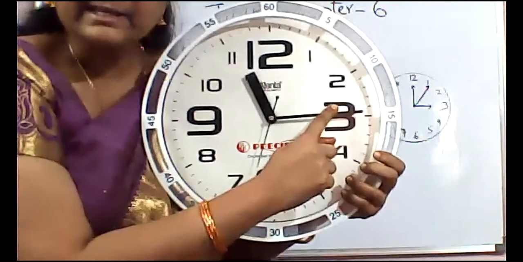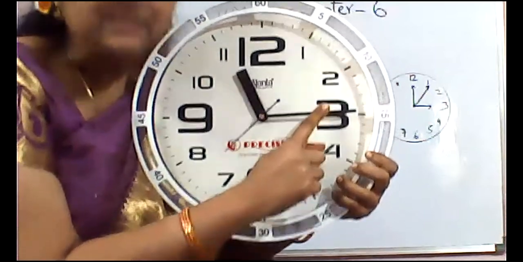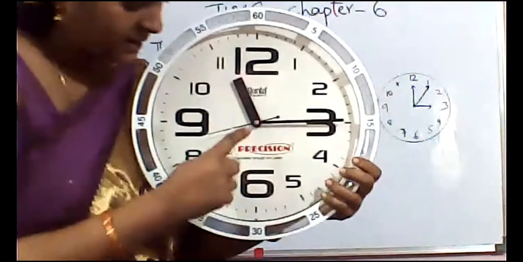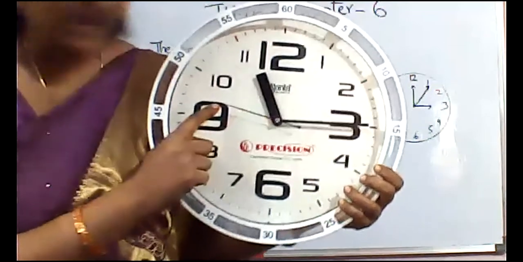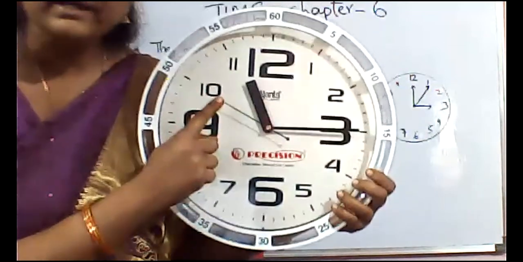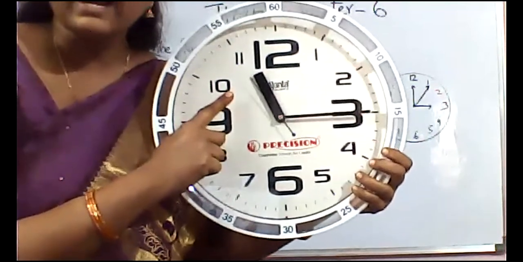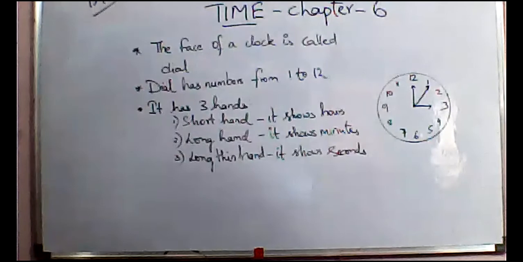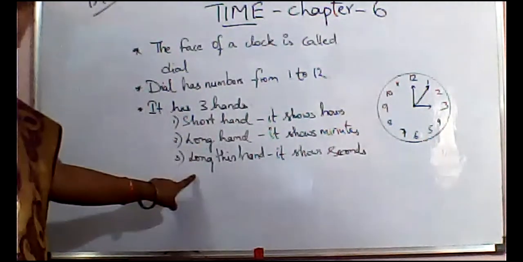The long hand is called the minute hand. The long thin hand is called the second hand. So in your clock, we have 3 hands: the short hand, the long hand and the long thin hand.